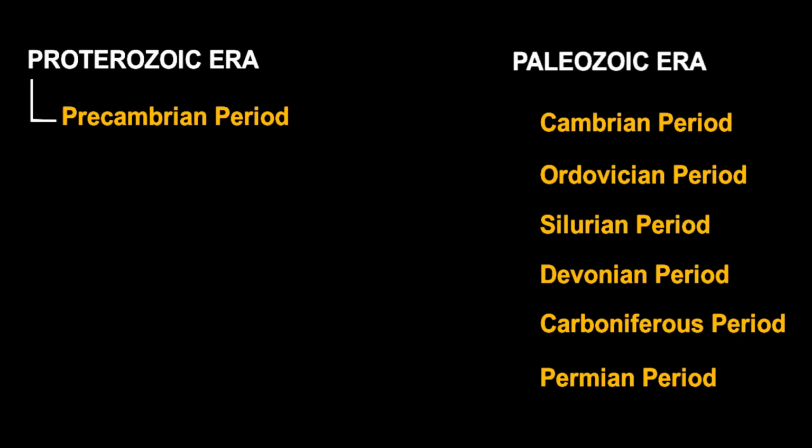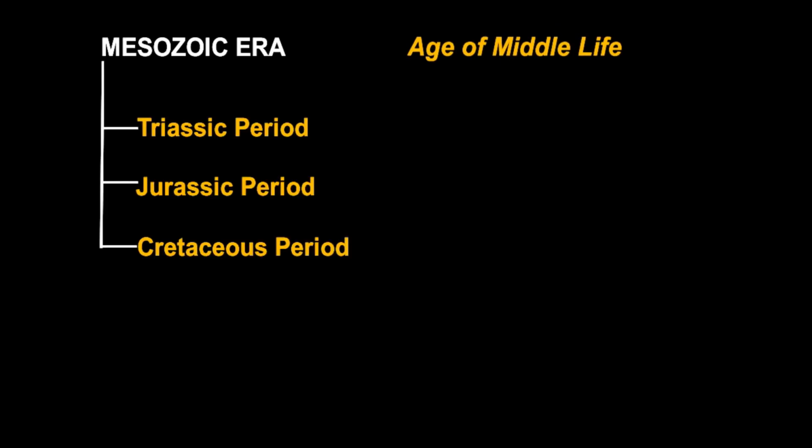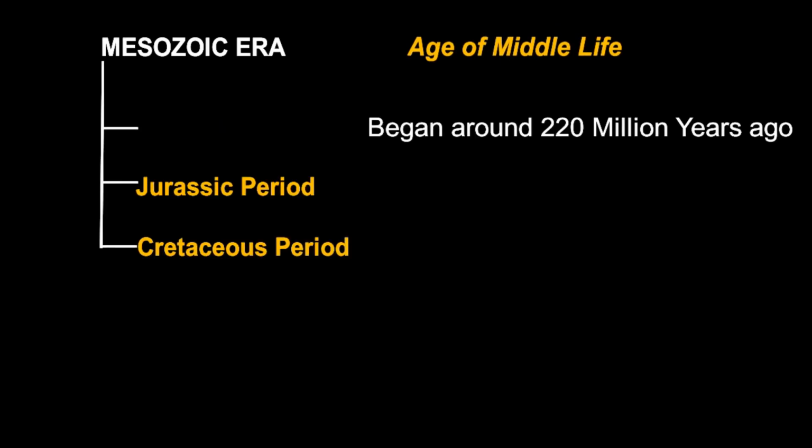Hello children. So at this point, we've gone through two of our eras in the timeline of the development of life. The Proterozoic era, which had one period, and the Paleozoic era, which had 6 periods. Now we're moving on to the Mesozoic era, which means the age of middle life. In this era, we had 3 periods, and the first period began around 220 million years ago.